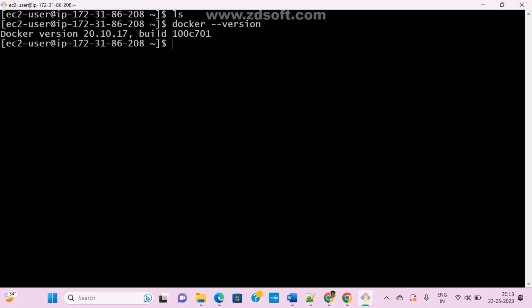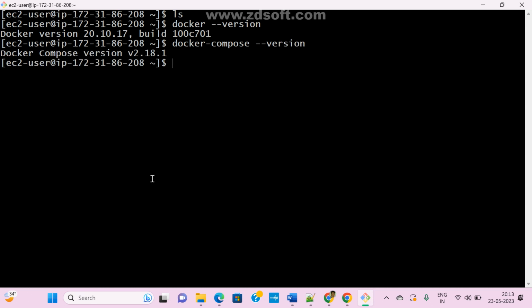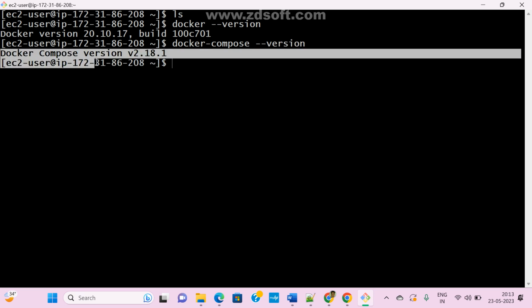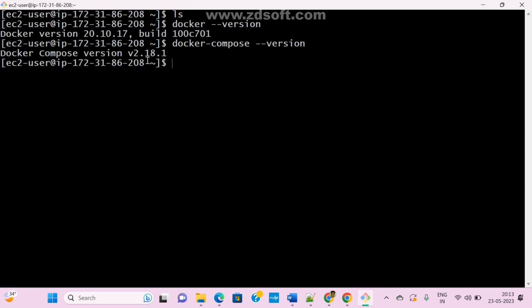In the same way, we already installed that package yesterday, right? Just copy and paste it. Now docker-compose --version. If you check it, we can see the Docker Compose version here, v2.18.1. If you want to create any Docker Compose file, there are services.